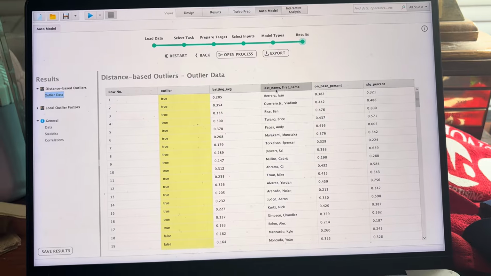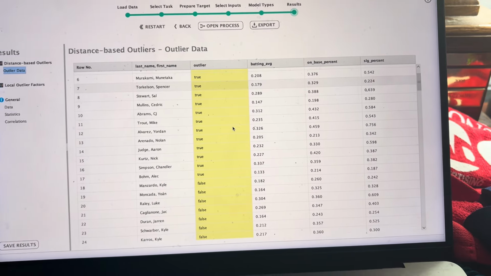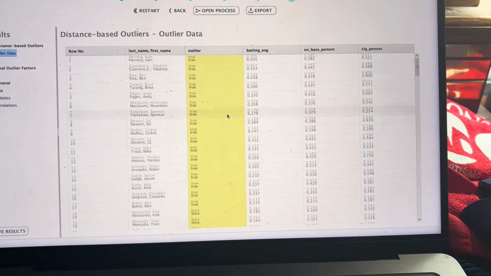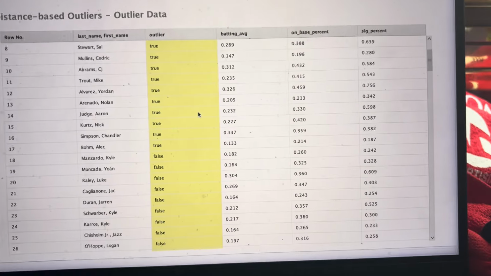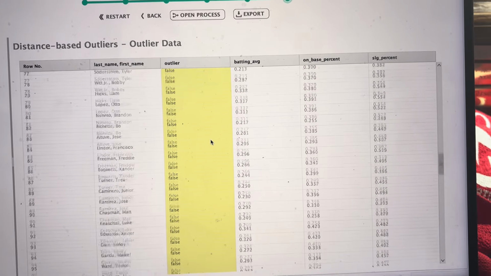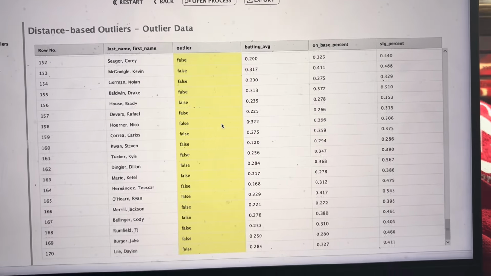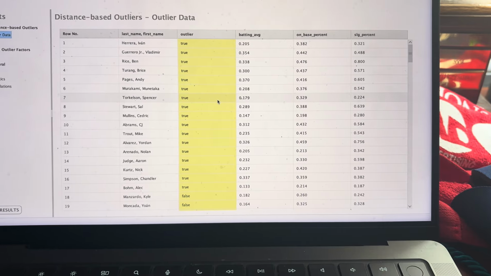Let me go ahead and organize this to make it a little easier to look at. So here we have 17 outliers, and I will show you who they are. And we have all of our non-outliers down here. These outliers could be 10 percentage points away in either direction.